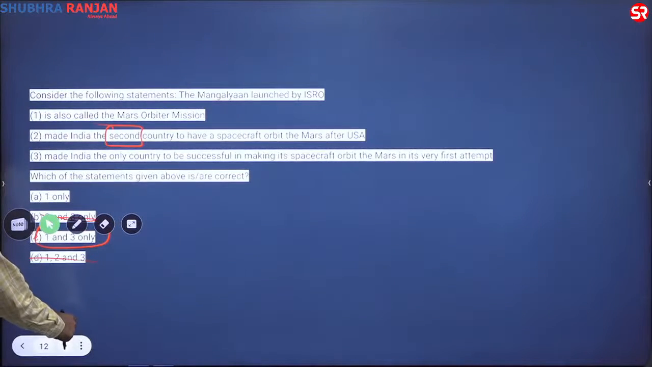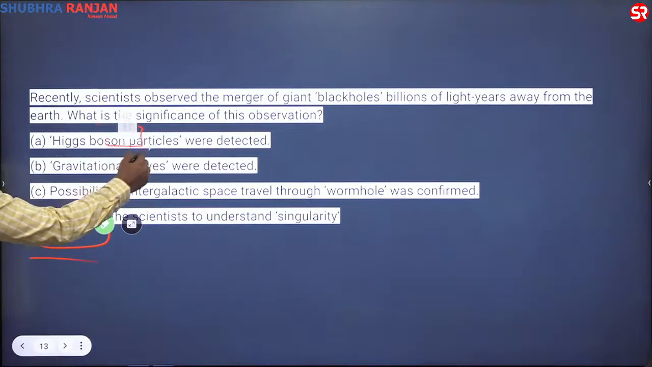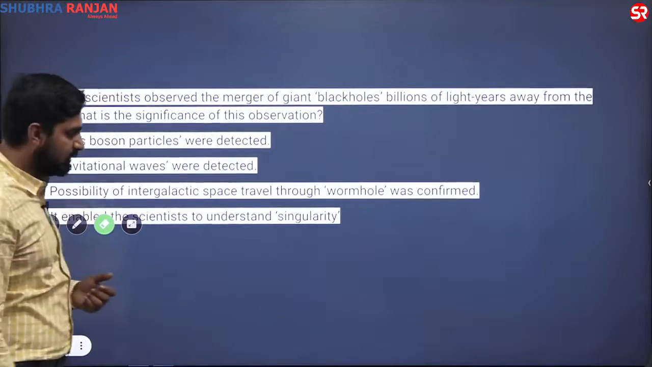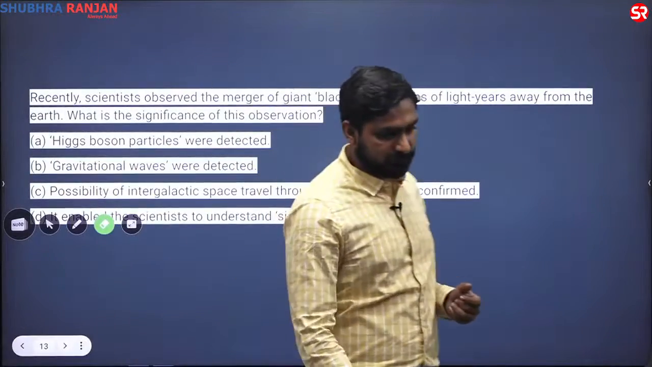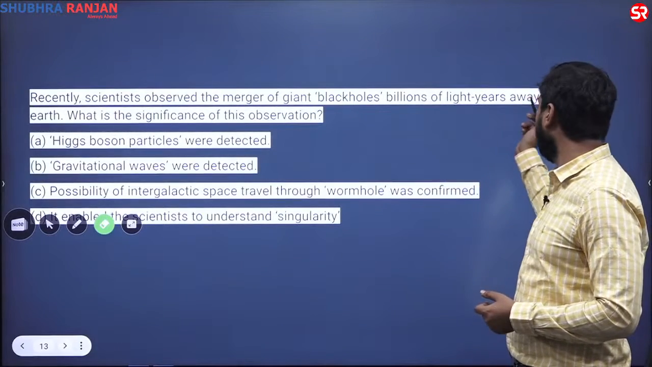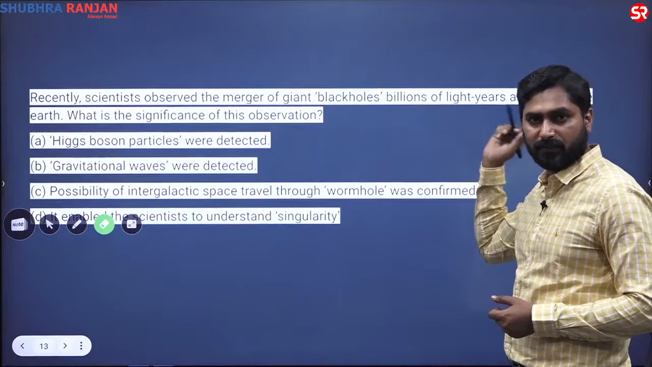So let us move to the next question. Now this question again involves the concept of general theory of relativity. This question says that scientists observed the merger of giant black holes billions of light years away from the Earth. What is the significance of this observation?